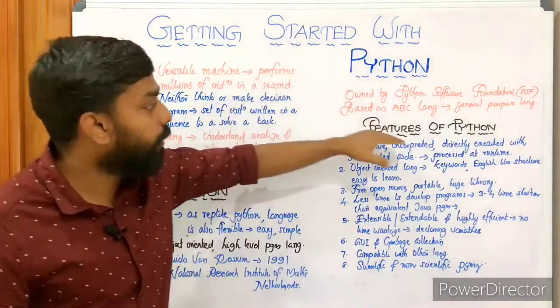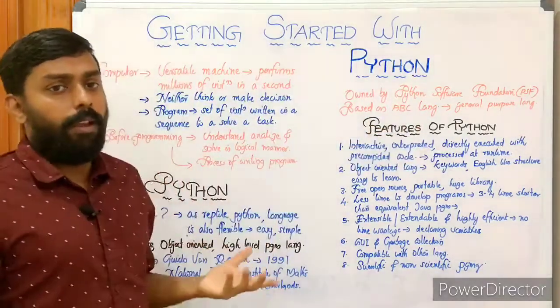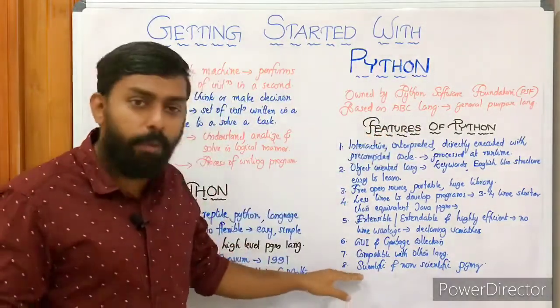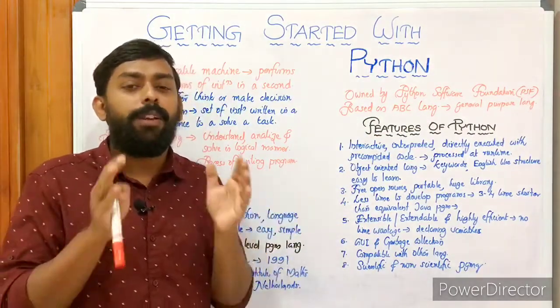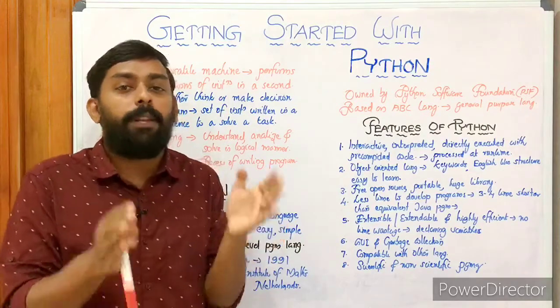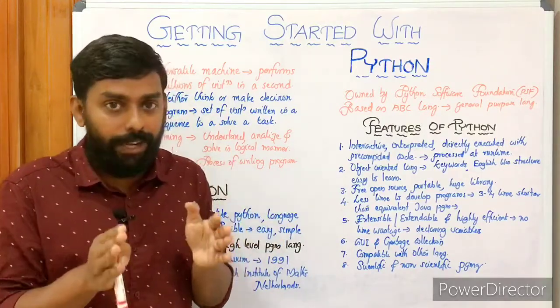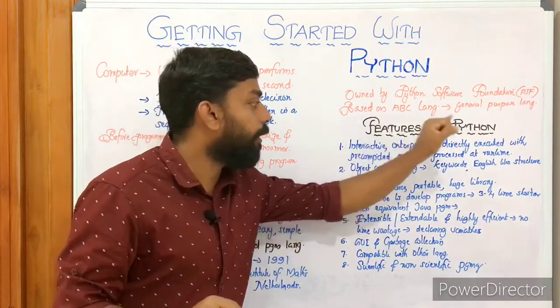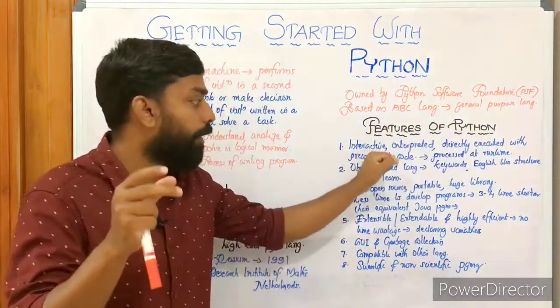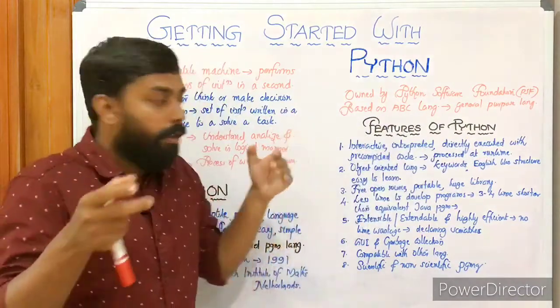Now let's look at the features of Python. You can see we have 8 specific points, and all these points make the Python programming language the most commonly used, the most popular, the most simple language ever created. Let's look at them one by one. The first: interactive, interpreted, directly executed with pre-compiled code, processed at runtime. We can look at each point.